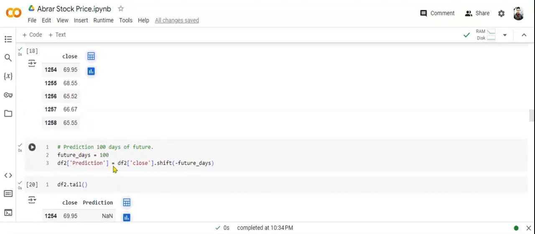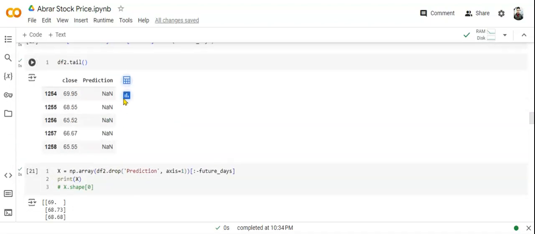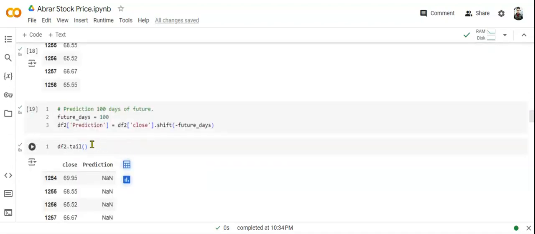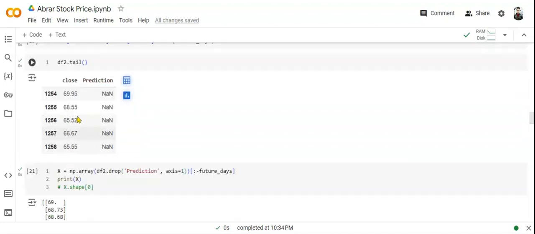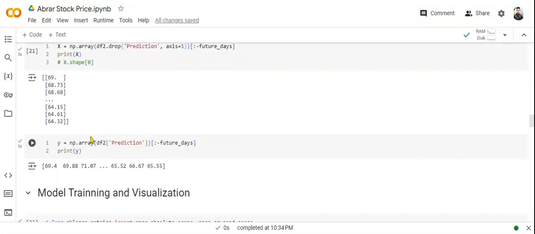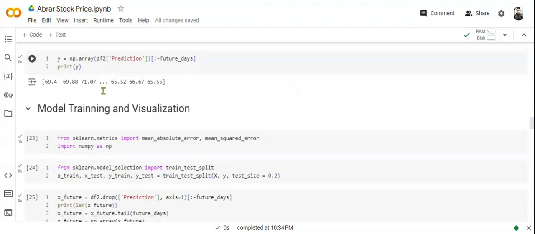Here we would take future days equal to 100 to predict the values of 100 days in the future. We're seeing the last five values here. After that, we will be training our model, and we'll do some data visualization.